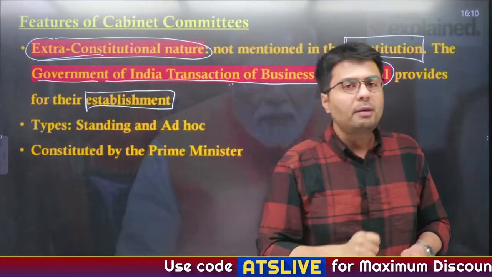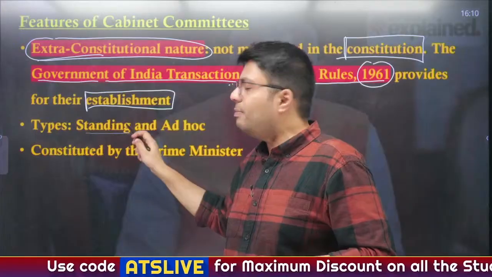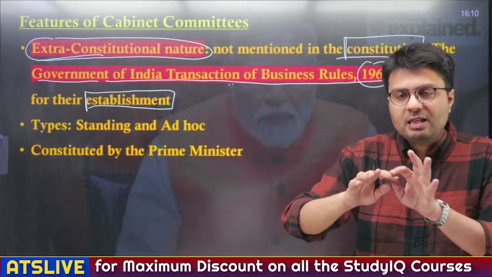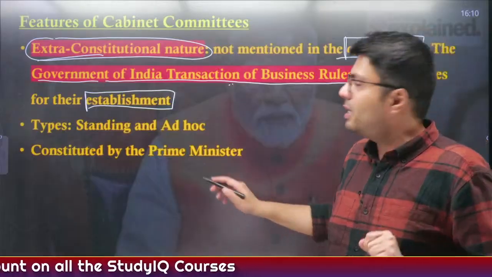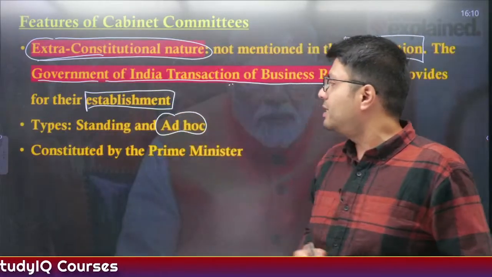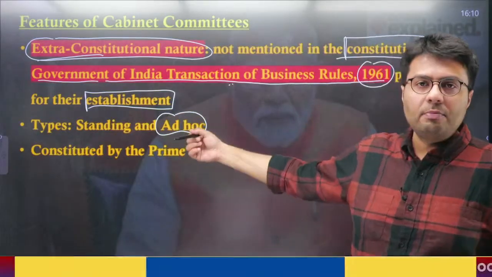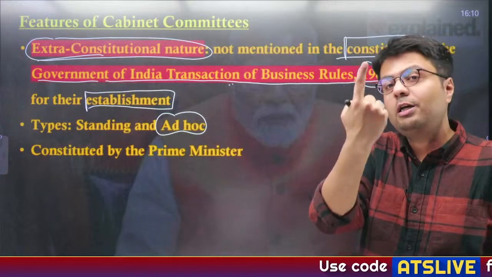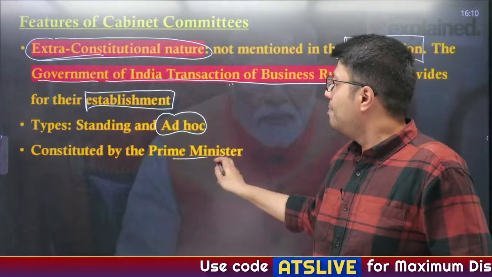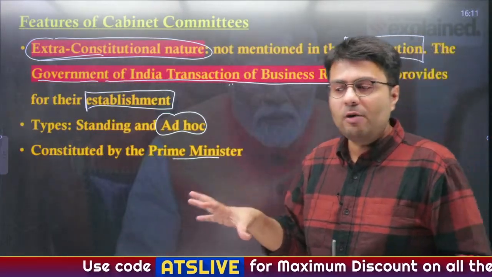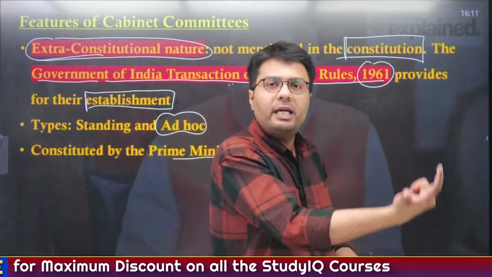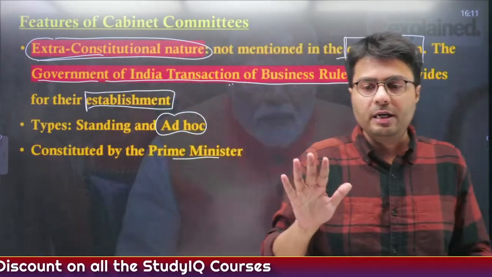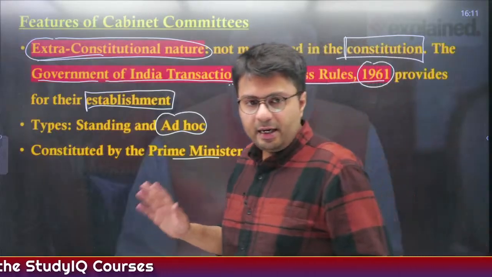Now, there are two types of cabinet committees. Some are standing committees, which means these are permanent in nature, and some can be constituted on a need-to-know basis, which are called ad hoc committees. Understand? And all of these cabinet committees can be constituted only by one person, that is the Prime Minister of India. Only he has the power to make different committees, and only he has the power to appoint X or Y ministers to that committee. Understood? Any doubts?